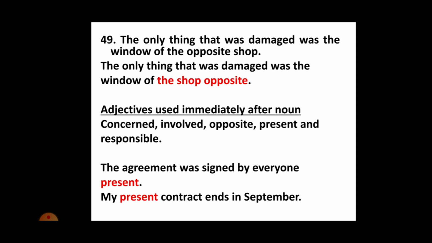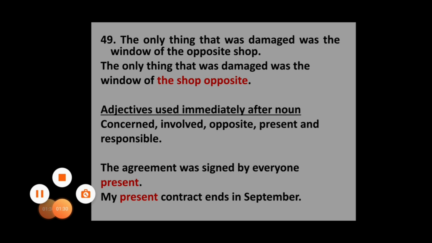Okay? But in the second example, when I say my present contract ends in September, so here this adjective present is defining the noun called contract. I'm speaking about the present contract, not the past or the one that I'm going to do in future. Fine. So observe these two sentences carefully and understand the difference in terms of meaning. Okay, fine. The next one.